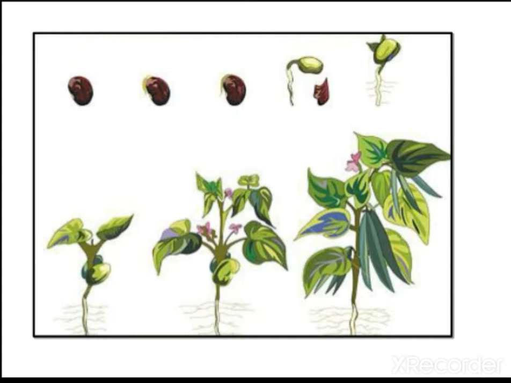Here you can see plant growth. The seed, when it germinates, slowly develops into a plant. If it is a herb, it will grow into a herb, or if it is a tree, it may grow into a big tree. Actually, for the seed to grow, it needs favorable conditions. When there are no favorable conditions, the seeds won't grow at all.